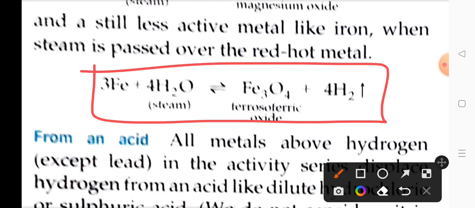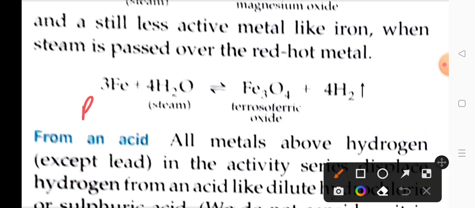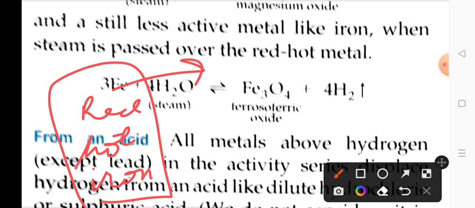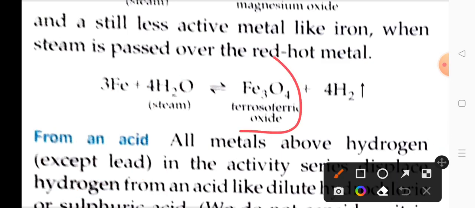So both the ways you have to prepare these. Here in the present equation, iron metal reacts with the steam. So iron metal, we have to heat it. Iron metal will become red hot on heating. It is taken and steam is passed. So whenever steam is passed over red hot iron, what will happen? The metal will change into ferrosoferric oxide, that is Fe3O4, and hydrogen gas will evolve in the reaction.